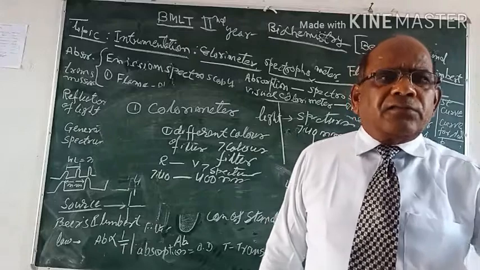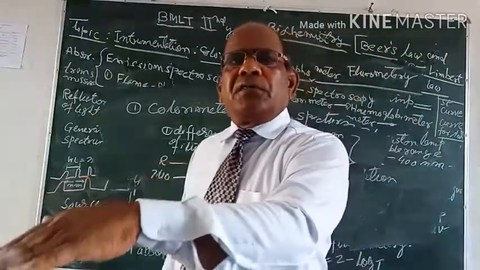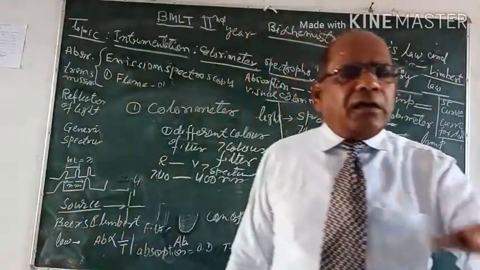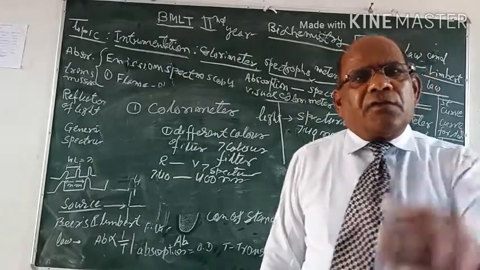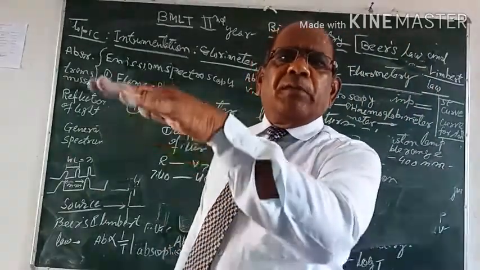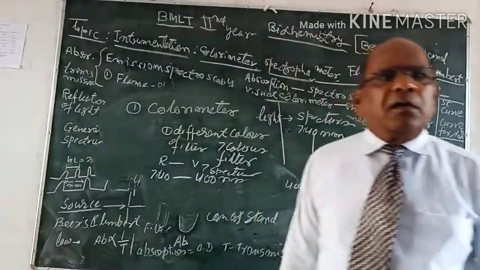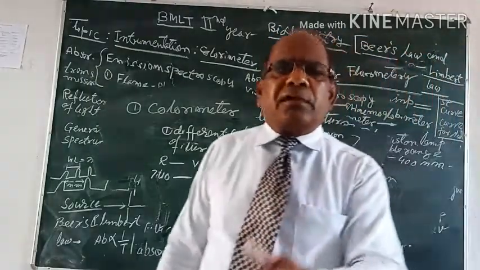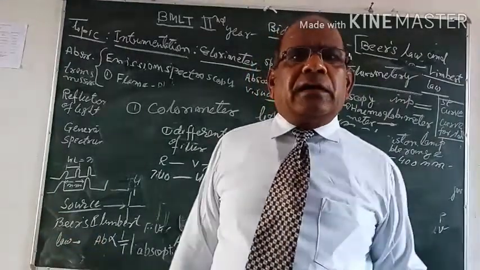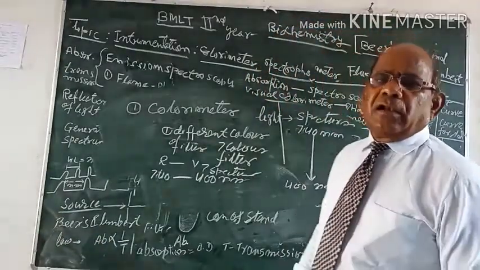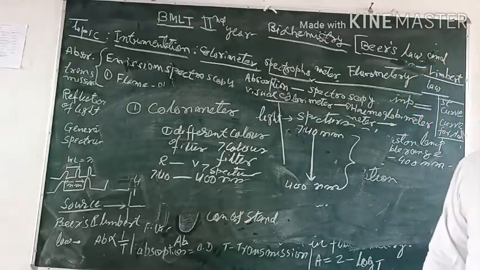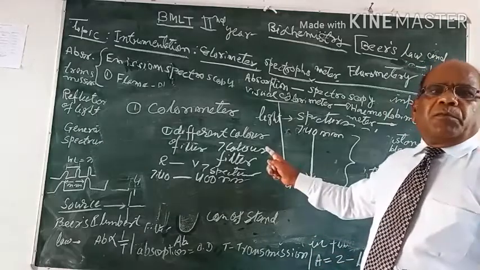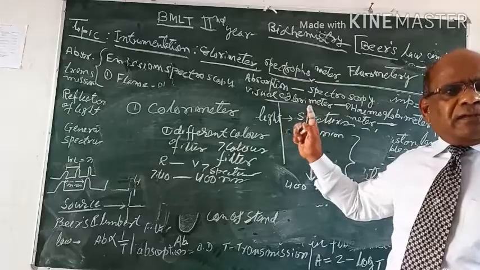If color is less, the concentration of the substance will be less. If color is more dark, the concentration of the substance will be more. So the color concentration and the substance concentration are directly correlated, and with this Beer's and Lambert's principle, we go for the colorimetric estimation.